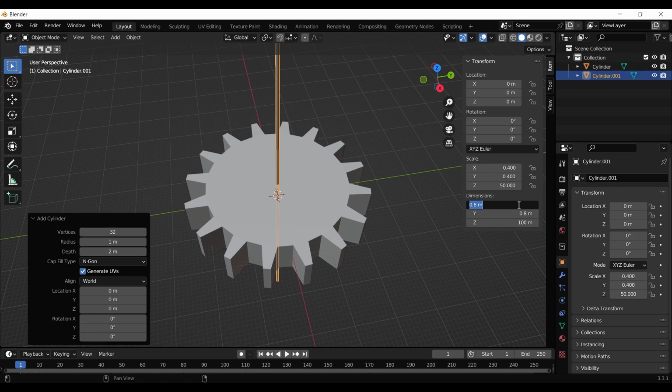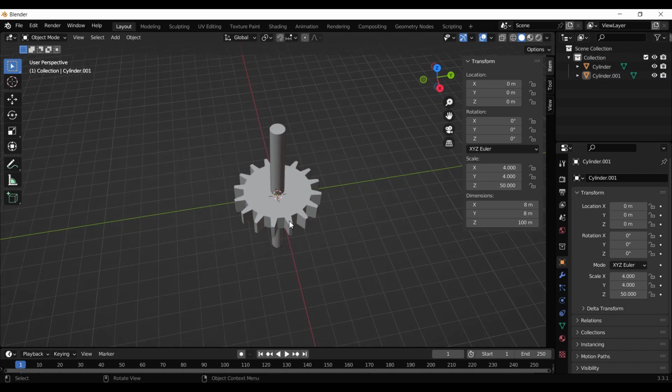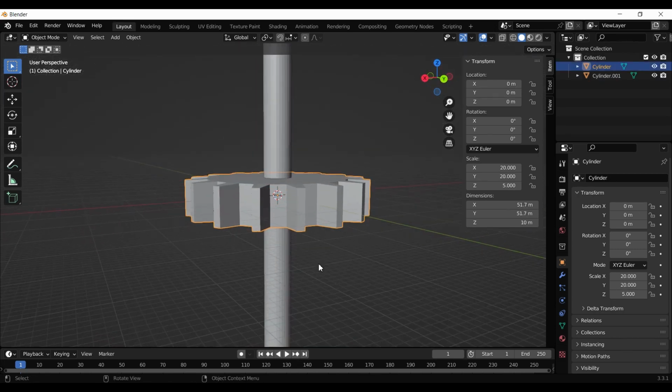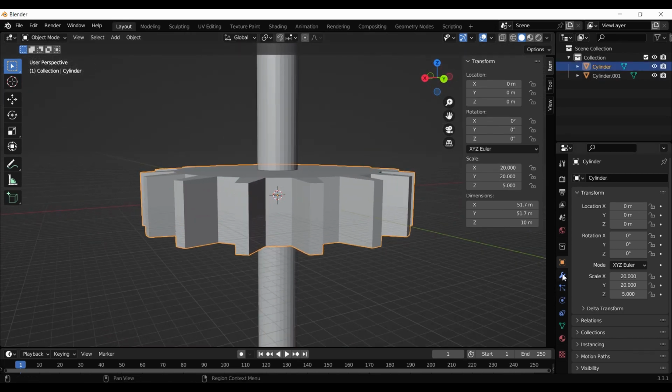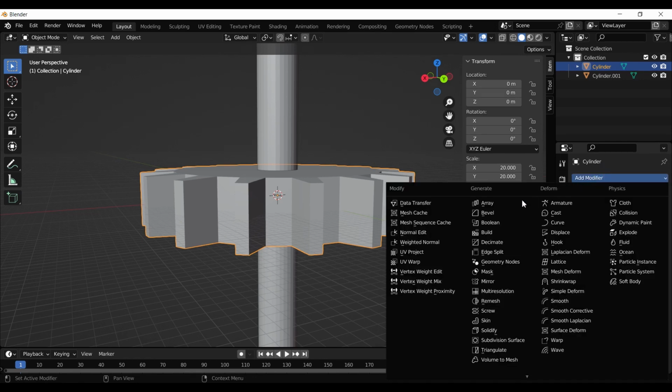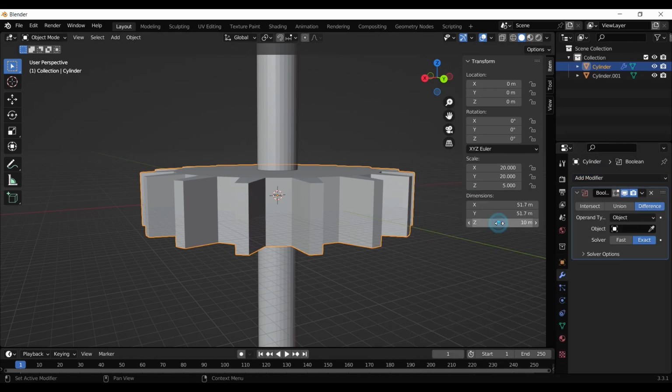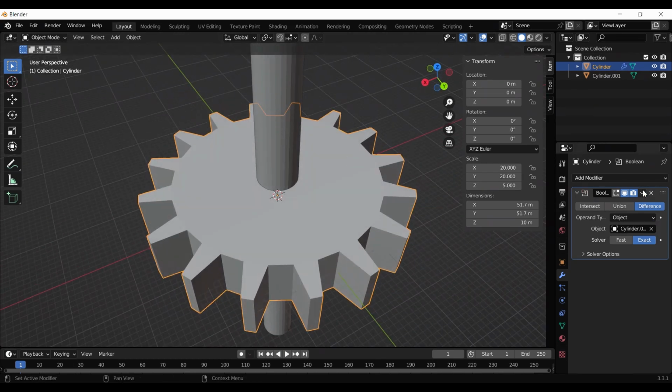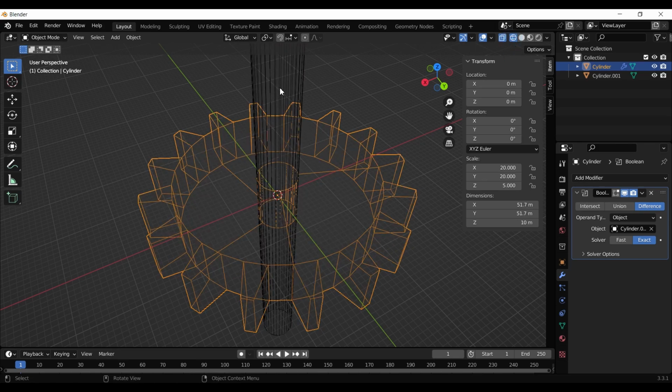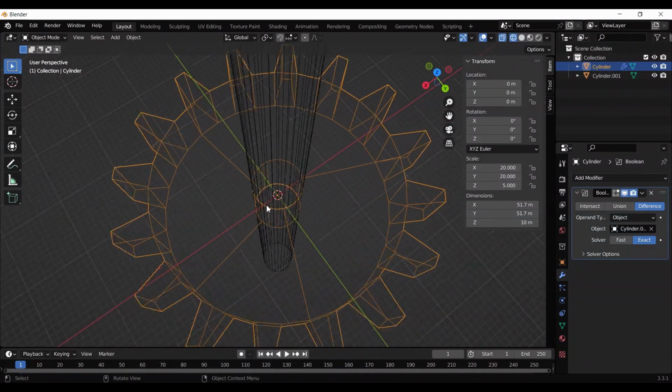Oh, I forgot these are millimeters. 8 and 8. And when I add a boolean modifier to this gear and select with it the second cylinder, then in wireframe you can see here is a hole.